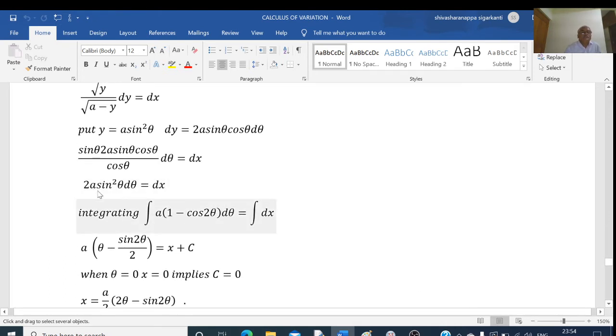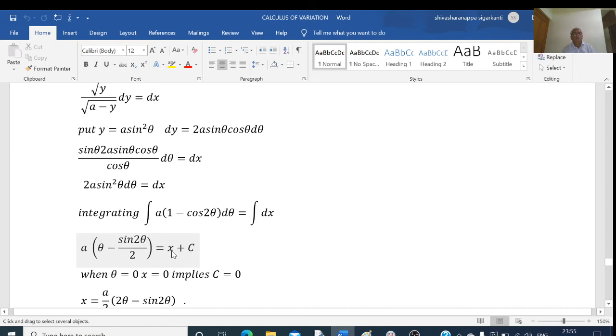Here a as it is, 2 sin square theta is 1 minus cos 2 theta d theta, equal to right side integration of dx. This is equal to a into integration of 1 is theta minus integration of cos 2 theta is sin 2 theta by 2, is equal to right side integration of dx is x plus c.